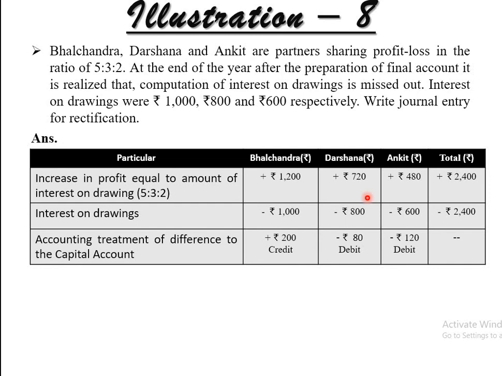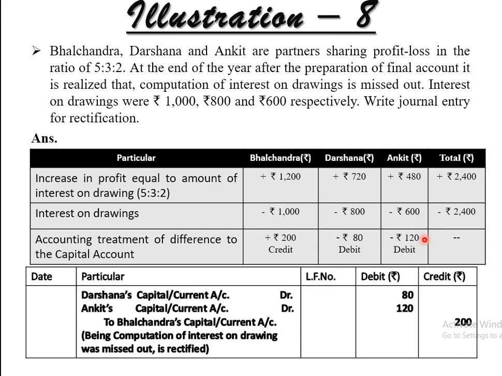Darshana already has 720 rupees in her profit account, but interest on drawings of 800 will be deducted from her account. So minus 80 rupees will be debited, so she has to pay that amount. Ankit already has 480 rupees in profit, but he has to give 600 rupees. So the difference of 120 he will give.